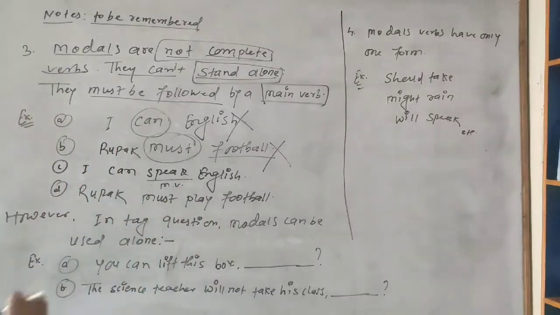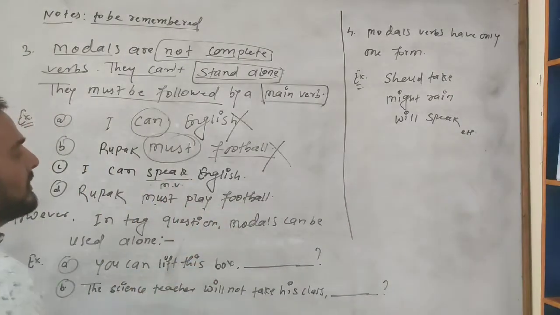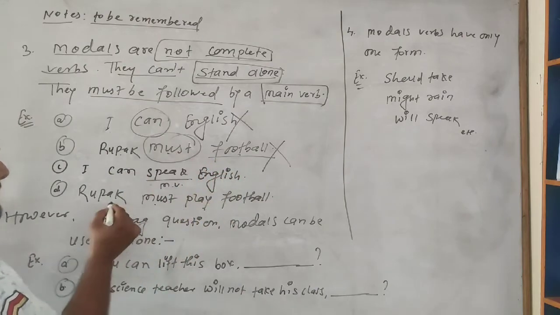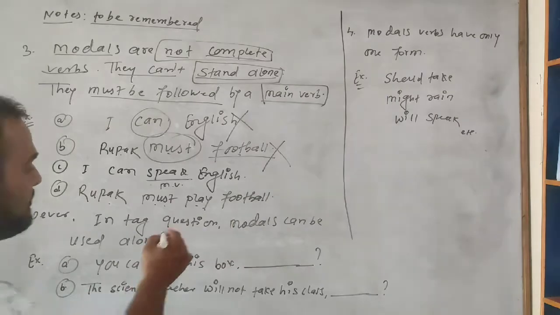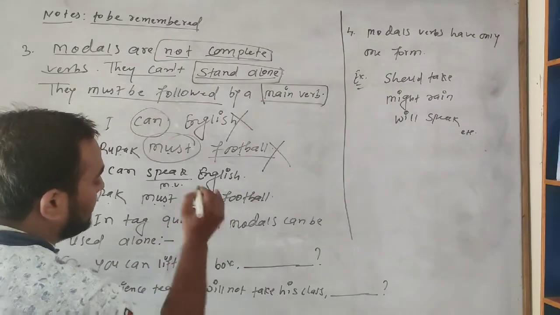"Rupak must play football." Here play is the main verb.